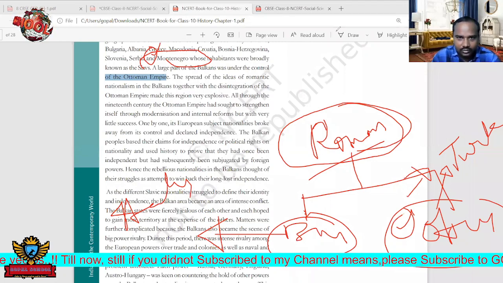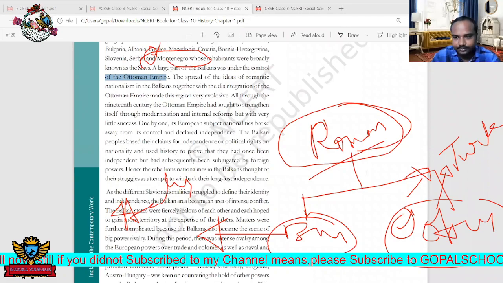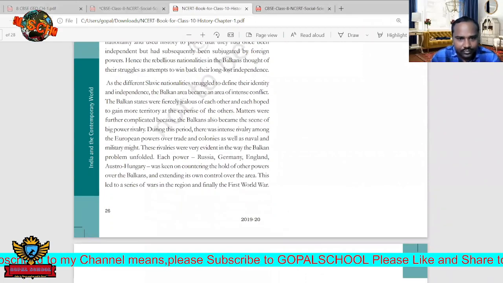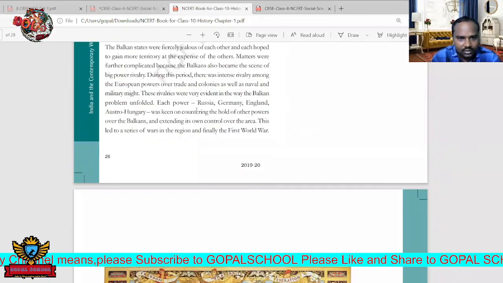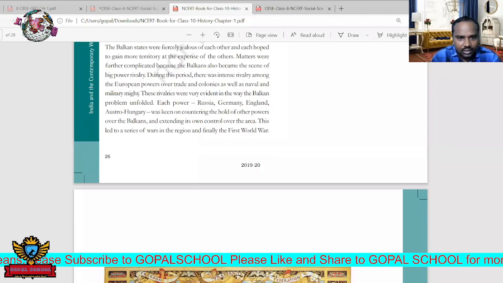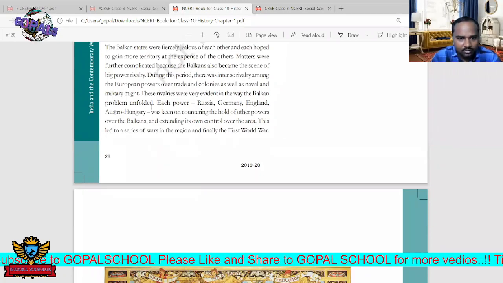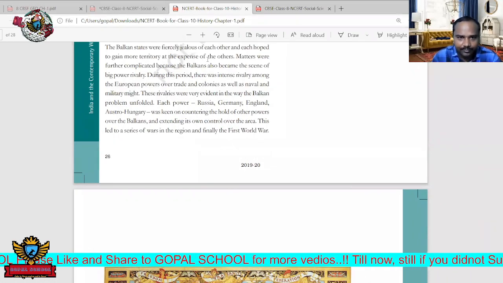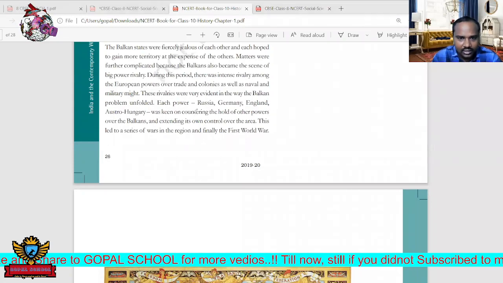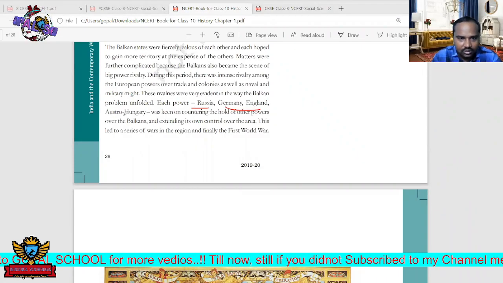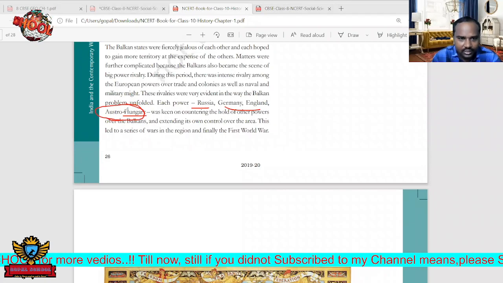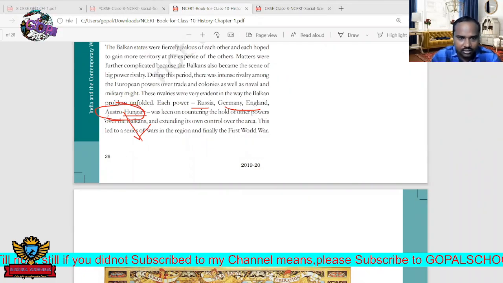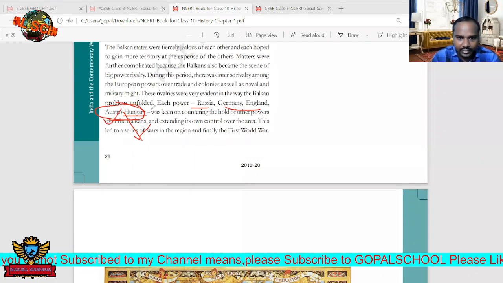Okay, next, let's move forward. The revolutions were very evident in the Balkan problems. The Balkan countries wanted independence from Turkey. But again here, Russia, Germany, England, Austria and Austro-Hungary were involved. In those days Austria and Hungary were a single country. But in the present day Hungary is separated and Austria is separated. So, Austro-Hungary.